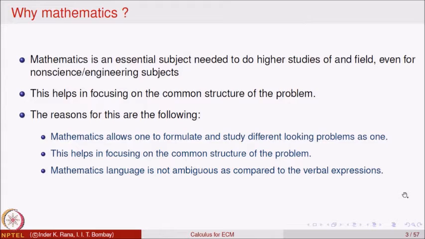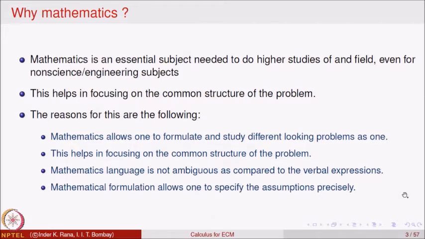And mathematical language is not ambiguous as compared to verbal expressions. In mathematics, an expression has one and only one meaning. It cannot have two different meanings. That means if a mathematical expression is read and interpreted, only one interpretation is possible for it. So, there is no ambiguity in interpreting. And in mathematics problems, one can specify precisely the conditions under which the problem is going to be solved. So, assumptions are very clear in mathematics, they do not vary as you try to analyze the problem.